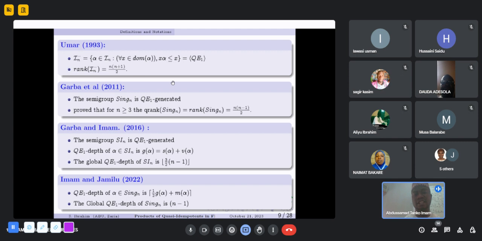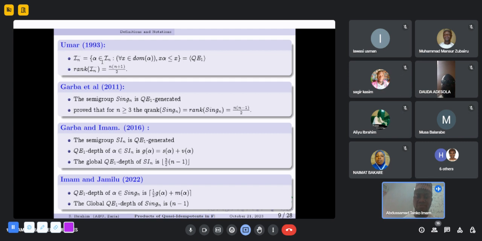Umar in 1993 was the first to use quasi-idempotent elements in generating the set of all decreasing maps in the symmetric inverse semigroup. Because he wanted to generate all decreasing maps in the symmetric inverse semigroup, he found that idempotent elements cannot generate In, because the idempotents form a subsemigroup in the symmetric inverse semigroup. So he had to look for another generating set in the semigroup of all decreasing maps in the symmetric inverse semigroup.